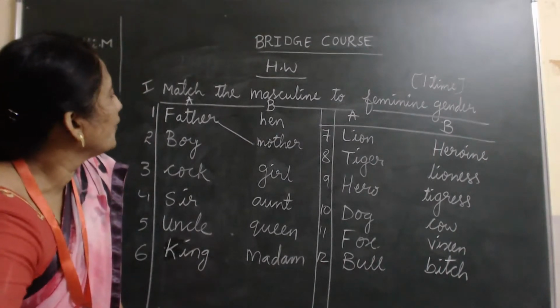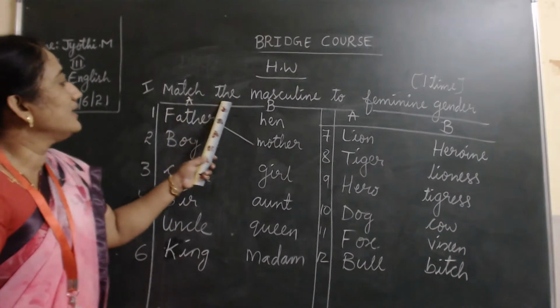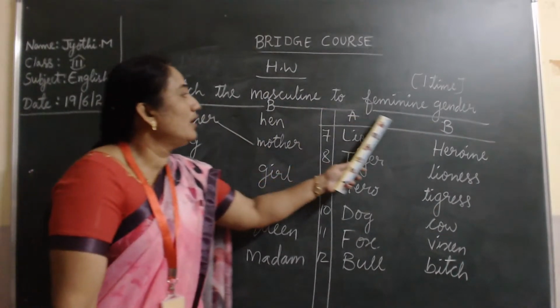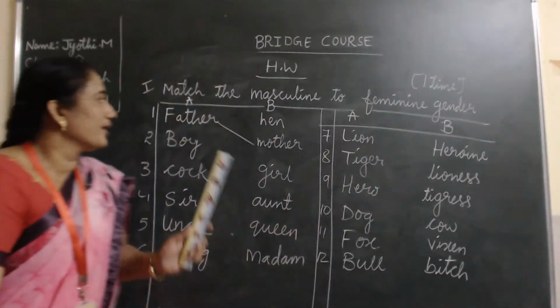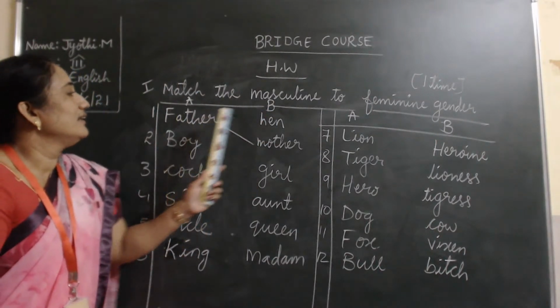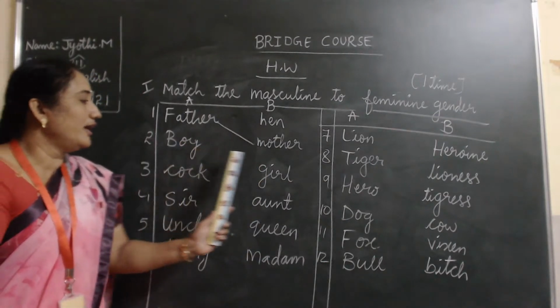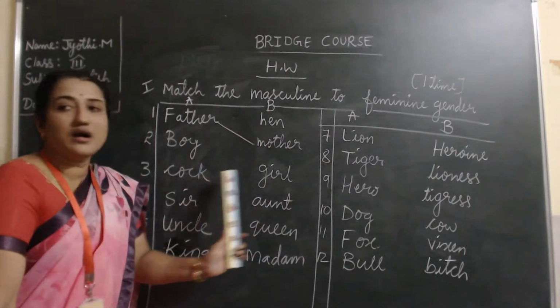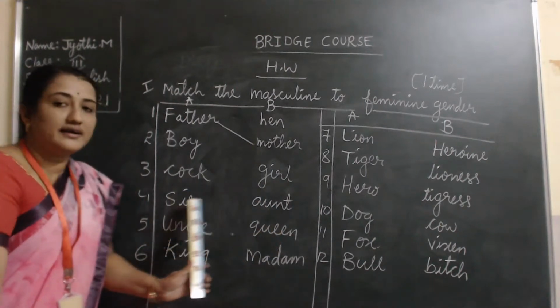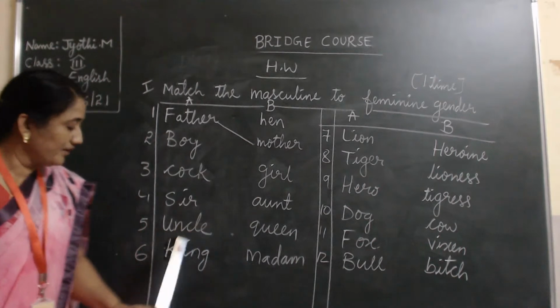Once again, I'll read for you. Match the masculine to feminine gender. A part and B part is there. Father, they gave the hand. You have to identify which one is there. Then boy, mother. Cock, girl. Sir, aunt. Uncle, queen.